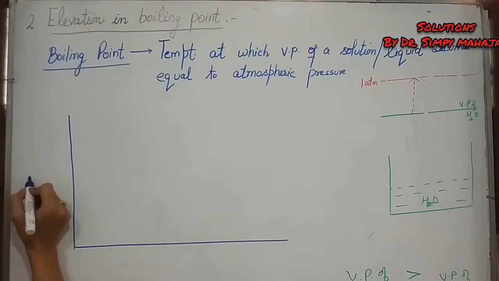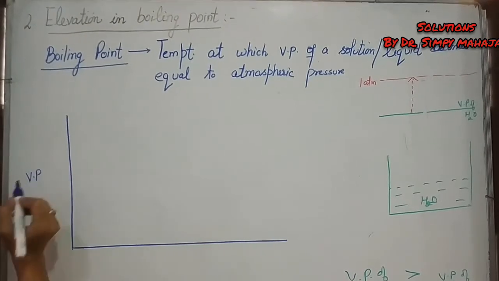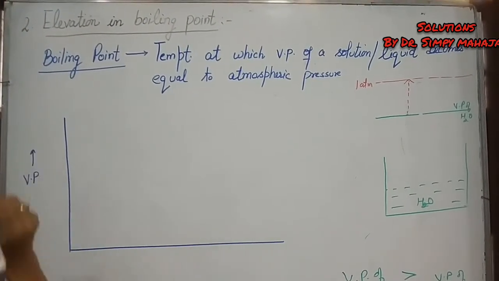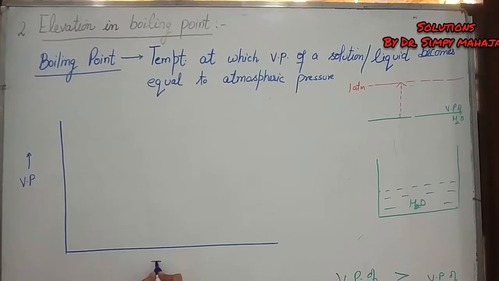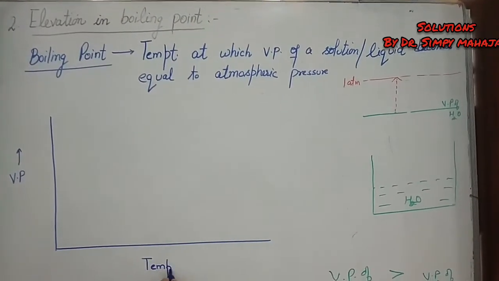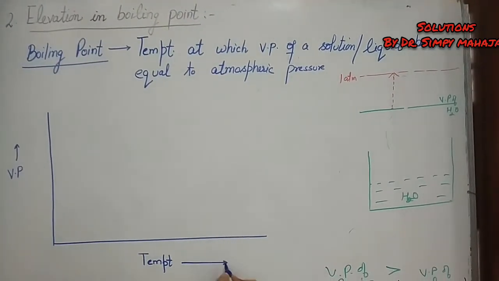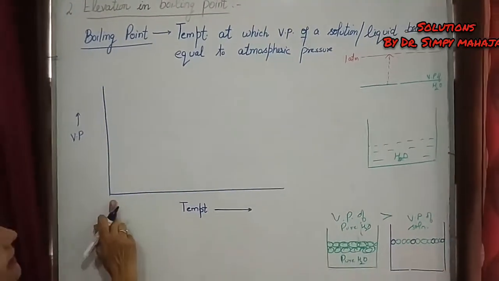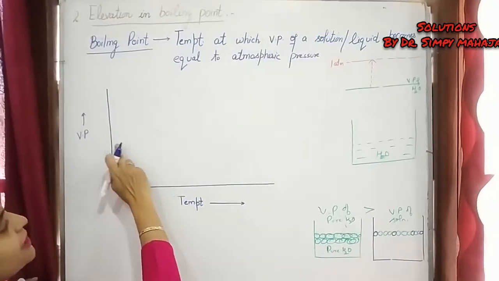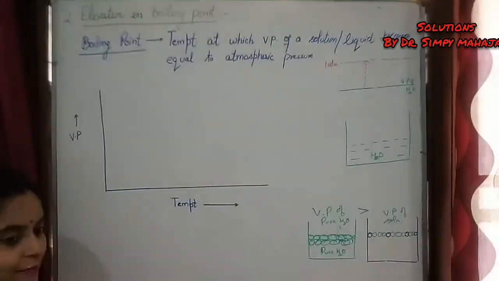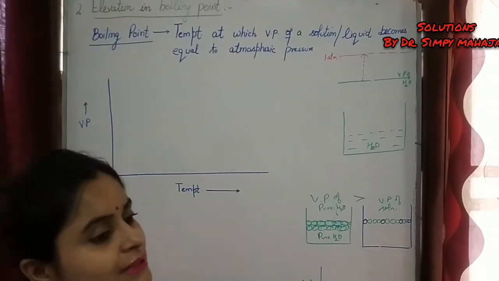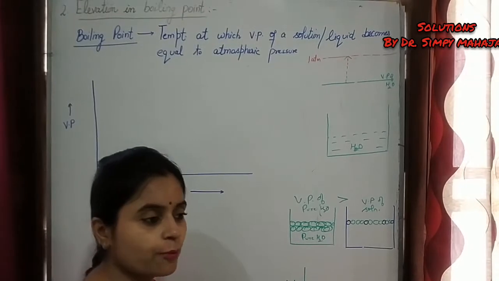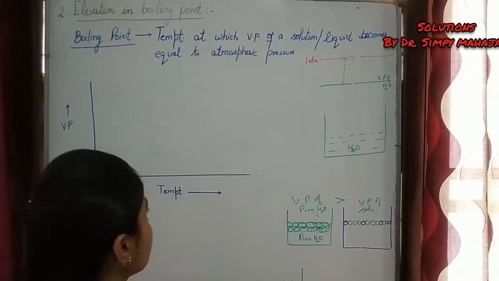If you plot a graph between vapor pressure and temperature, normally when we increase temperature, vapor pressure also increases. Why? Because when we heat something, more vapors are formed, and as a result more vapor pressure is formed.